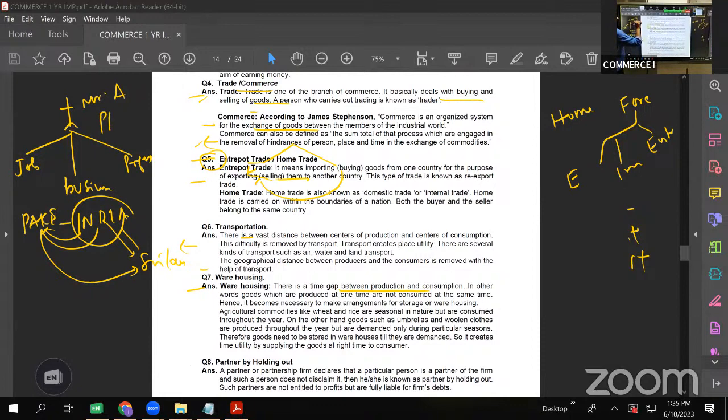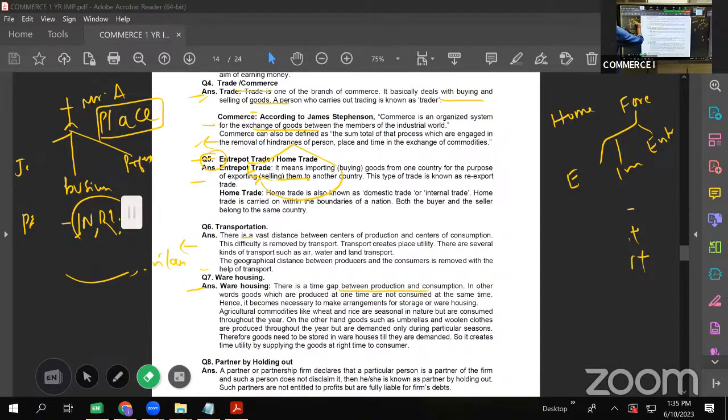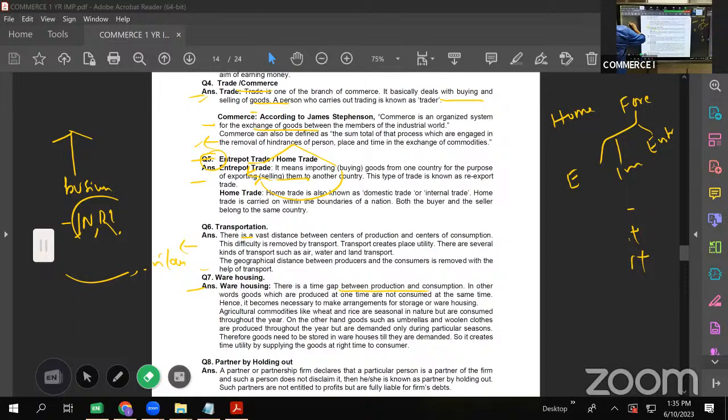Then we have warehousing. Warehousing is, see, again, there is a time gap between the time of production and the time of consumption. So till that time, the goods have to be stored somewhere safely. So warehouse comes to our help there. So warehouse is creating time utility.